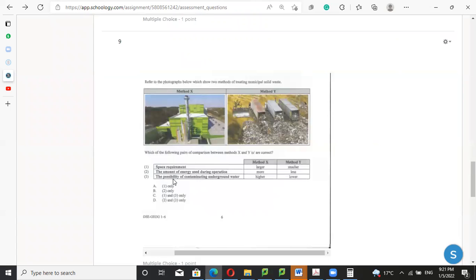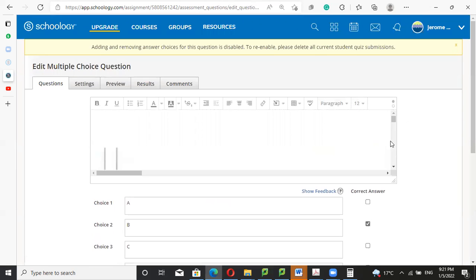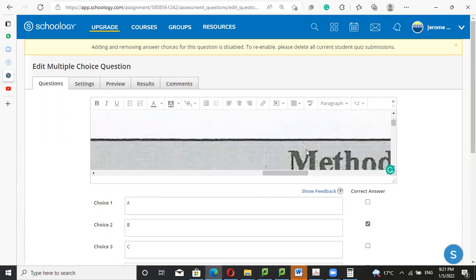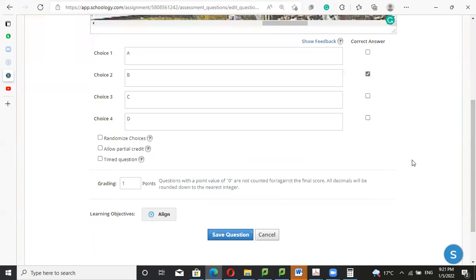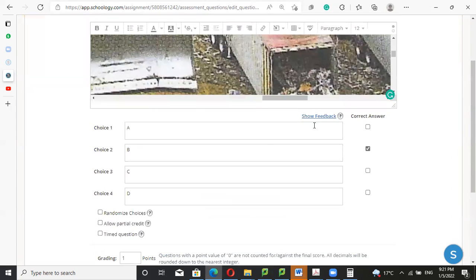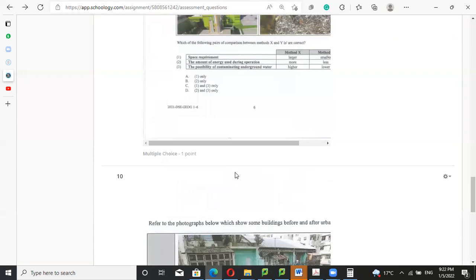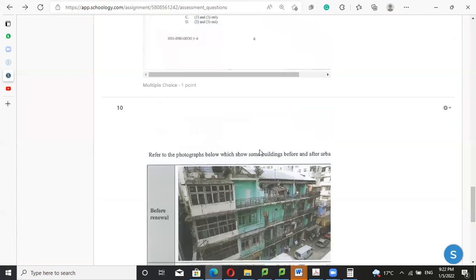How about number 3? The possibility of contaminating the groundwater. It's not true for the incinerator because we are burning the rubbish all the way. But for the landfill, the remainder will pollute the environment. So the answer should be 2 only.